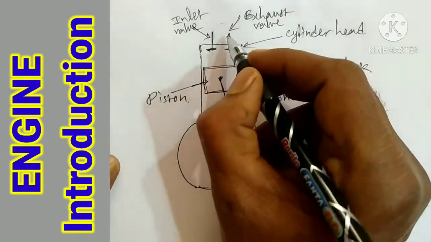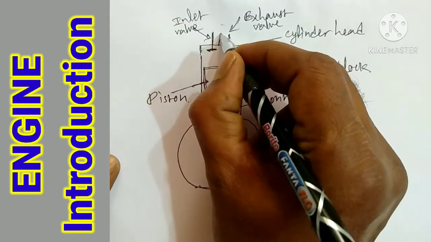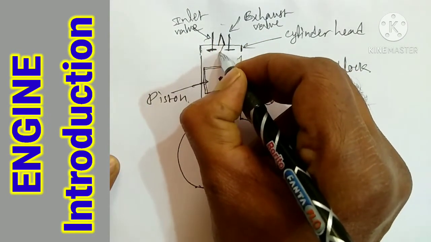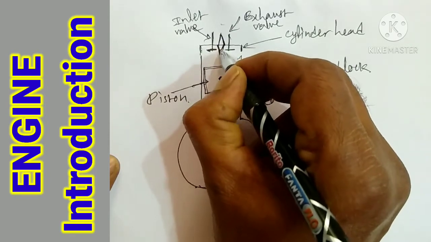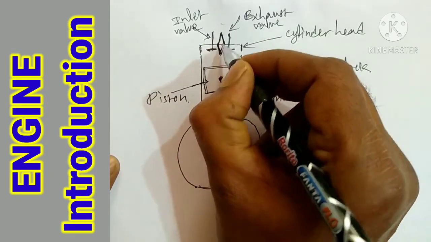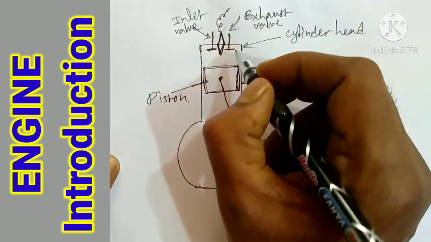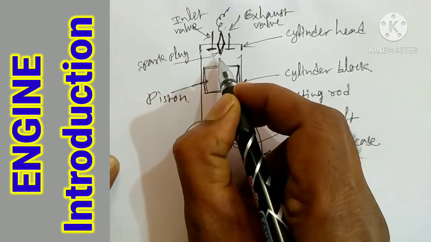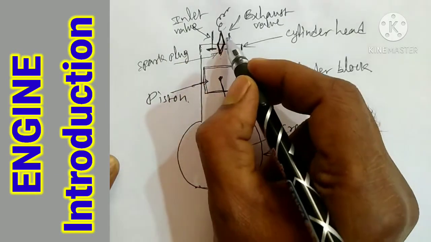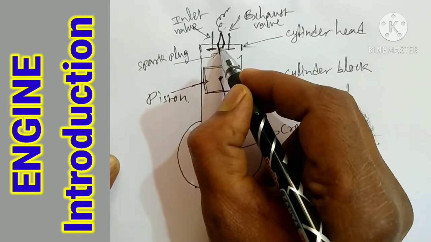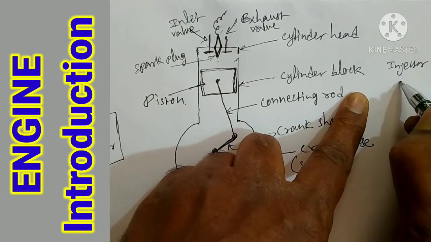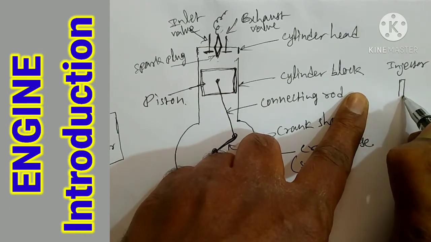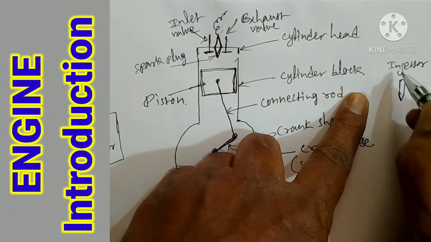Suppose we have a petrol engine, then we have to use a spark plug. Draw the spark plug in a diamond shape and give the wire. This is the spark plug in the case of a petrol engine. In the case of a diesel engine we have to use an injector here. Draw the injector just like a pencil.